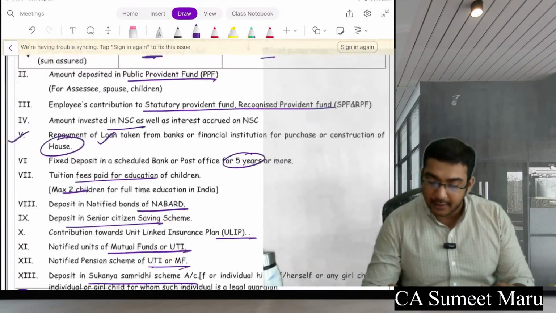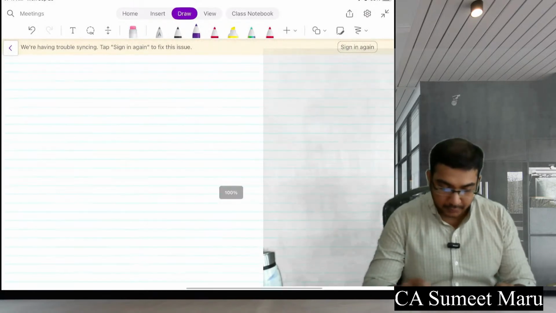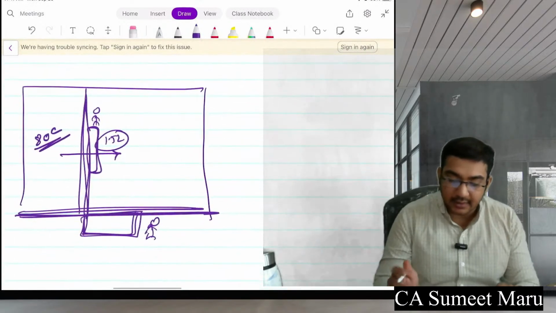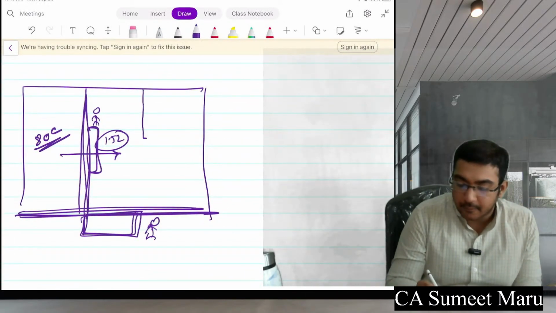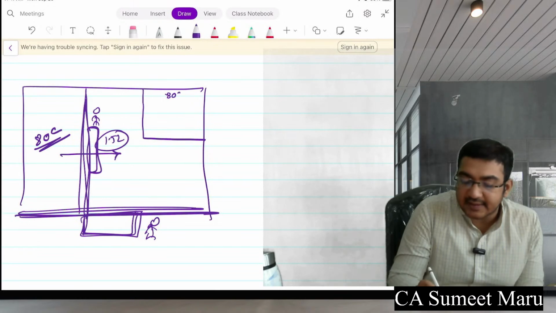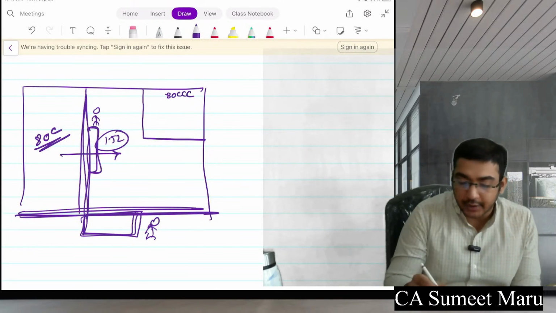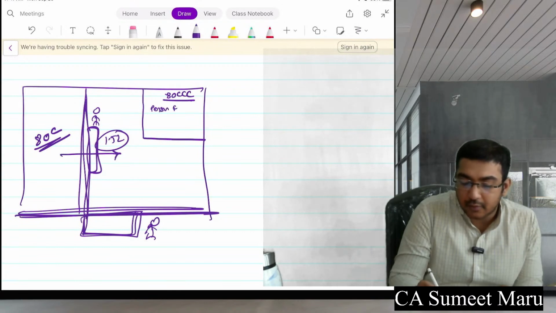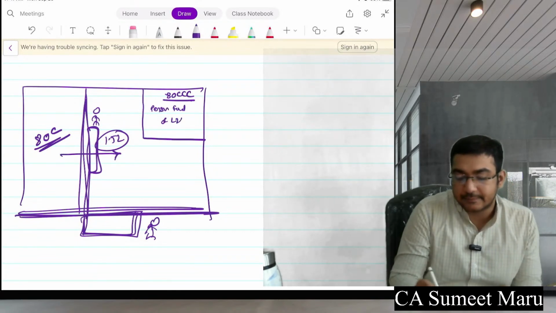Okay, so please remember here further in your mall, I will just put you back, just a minute. So here is another shop, 80CCC. Contribution to pension fund of LIC.